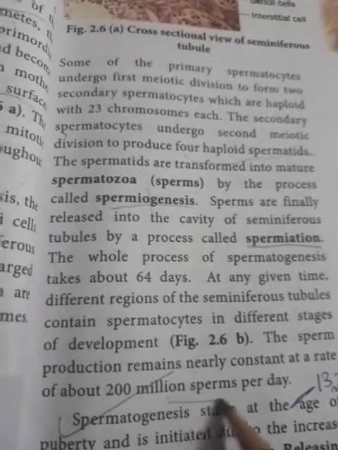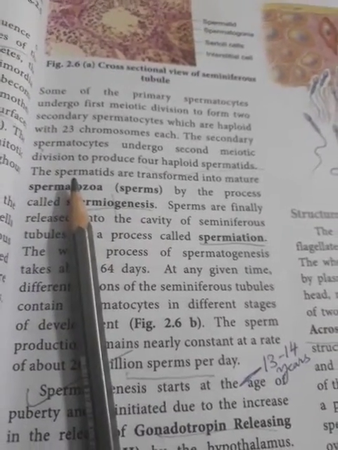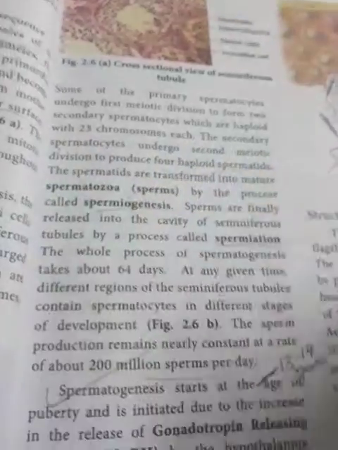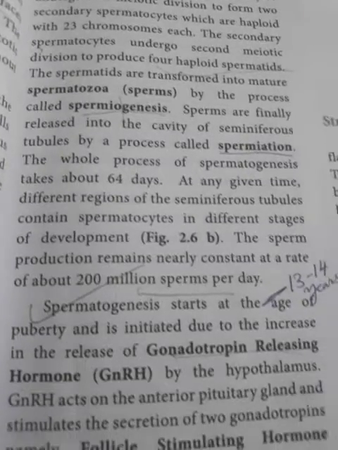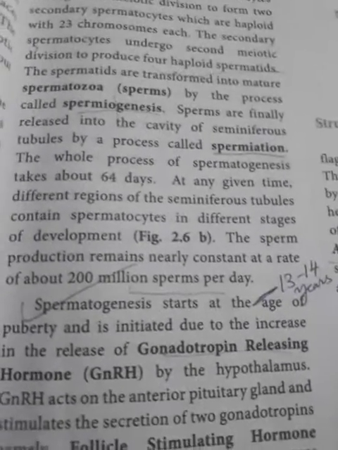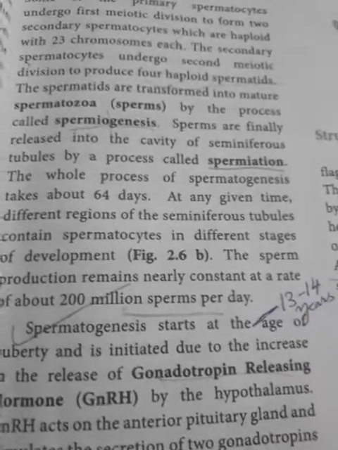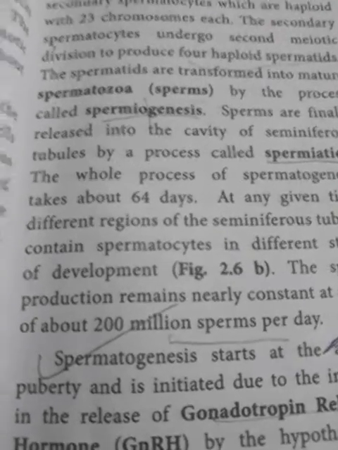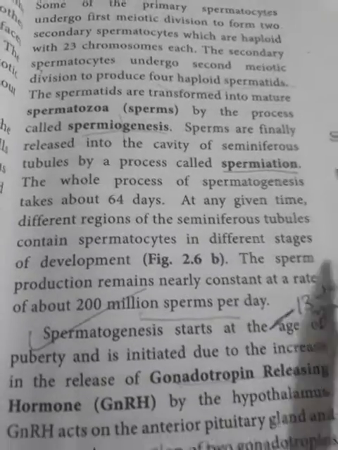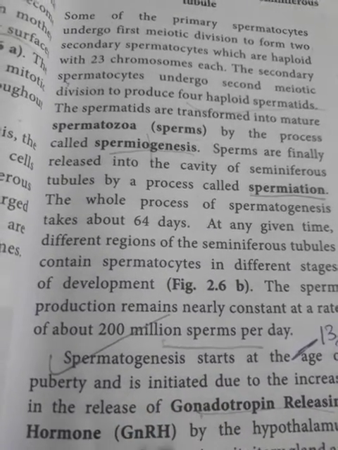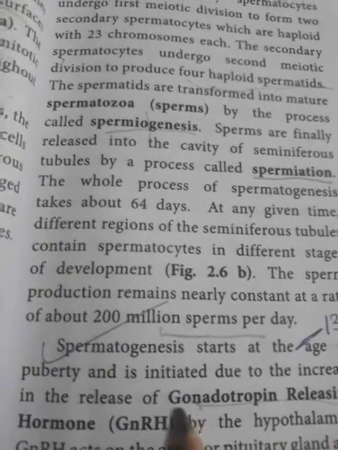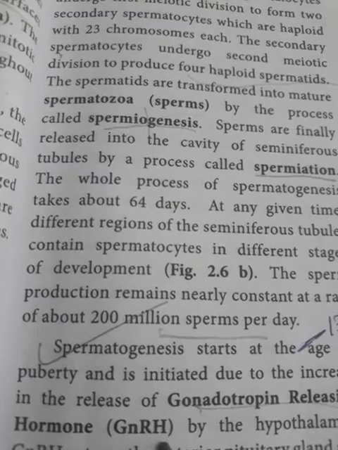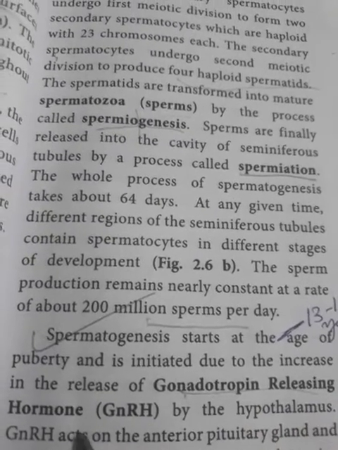One more question again. How many sperms are produced per day by the seminiferous tubules of an adult male individual? That is 200 million sperms per day. Now, spermatogenesis starts at the age of puberty. In the case of male, puberty starts at the age of 13 to 14 years. Sperm production will be initiated by an increase in the release of a hormone from the hypothalamus of the brain. The name of that hormone is GnRH, gonadotropin releasing hormone.